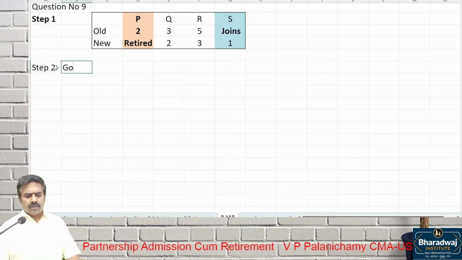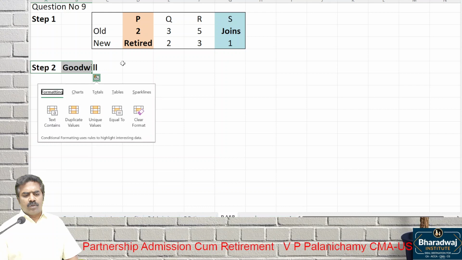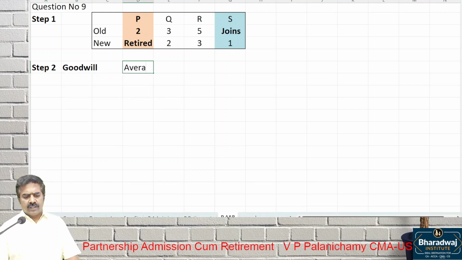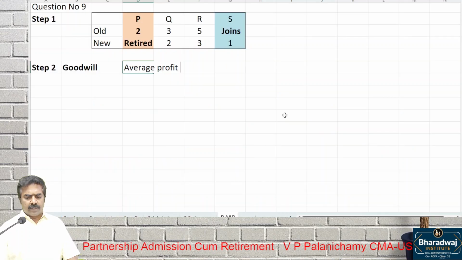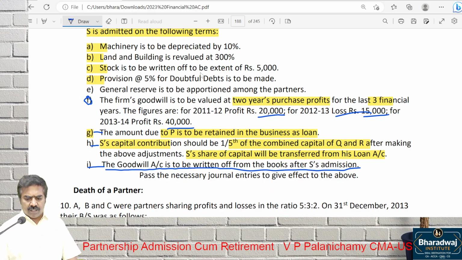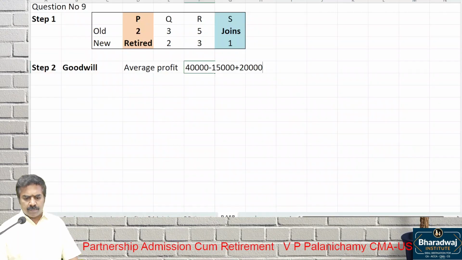Step 2, goodwill. First let us value the goodwill, then we will do the accounting. Tell me the average profit. Average profit of how many years? 3 years. So go in reverse: 40,000, loss 15,000, then 20,000 profit.